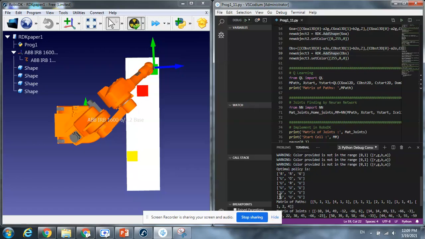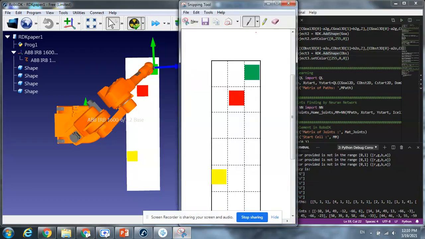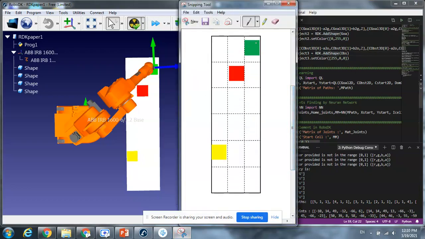Here is the new matrix of actions. Start from here, up, up, up, up, and right, right, and then reach the goal. The goal is here, as you can see. The obstacle is here, as you can see. And the start point is here. Exactly right, similar to my image.